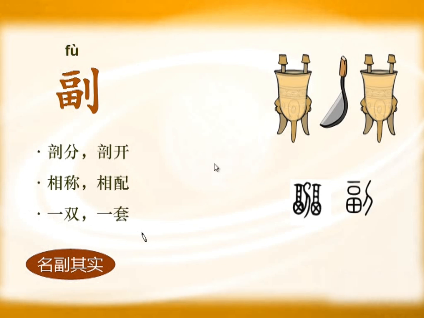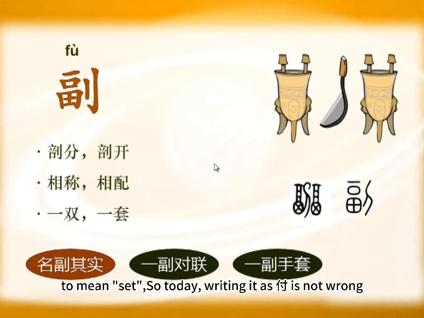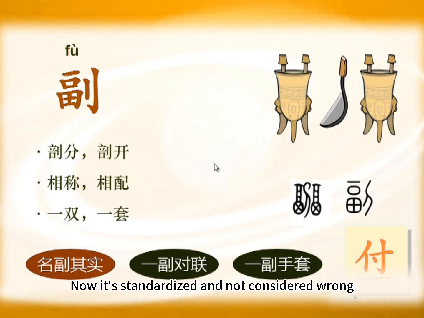一副手套, 一副对联. But later, people often use 副 to mean set, so today, writing it as 副 is not wrong. Actually, 副 was originally a misspelling. Now it's standardized and not considered wrong.